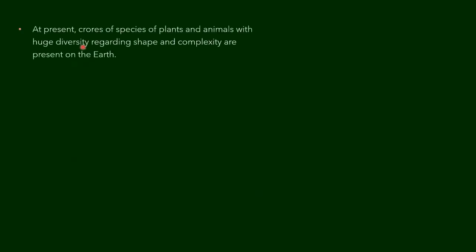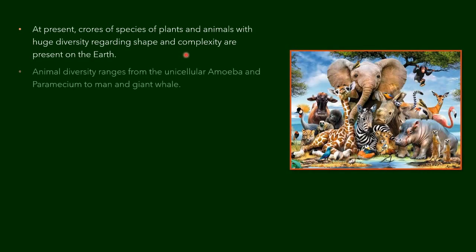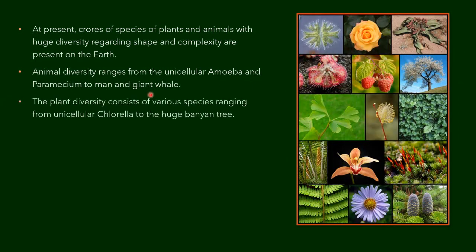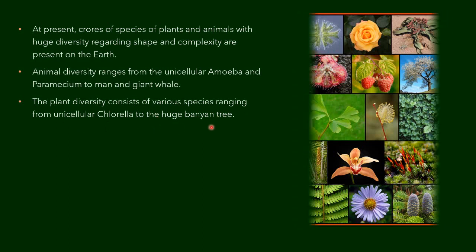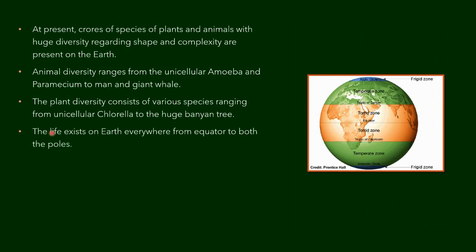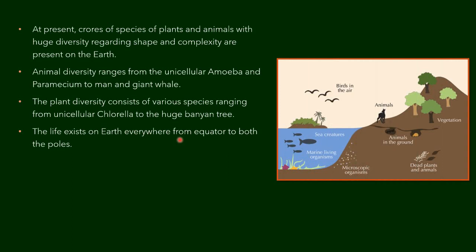We know how beautiful our earth is now. At present, we have crores of species of plants and animals, with huge diversity regarding shape and complexity, present on earth. Animal diversity ranges from unicellular amoeba and paramecium to man and giant whale. Plant diversity consists of various species, ranging from unicellular chlorella to the huge banyan tree. We know that life exists on earth everywhere, from the equator to both the poles.